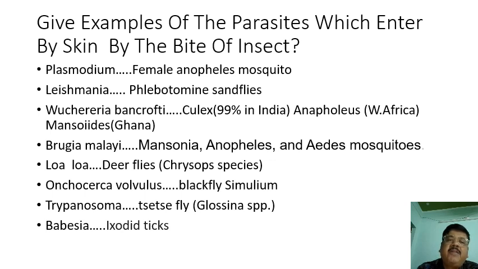Then Brugia malayi, Mansonia, Anopheles, Aedes mosquito. Loa loa, deer flies. Onchocerca, black fly Simulium. Trypanosoma, tsetse fly or Glossina species. Babesia, ixodid ticks. So these are the vectors of transmission of various diseases.